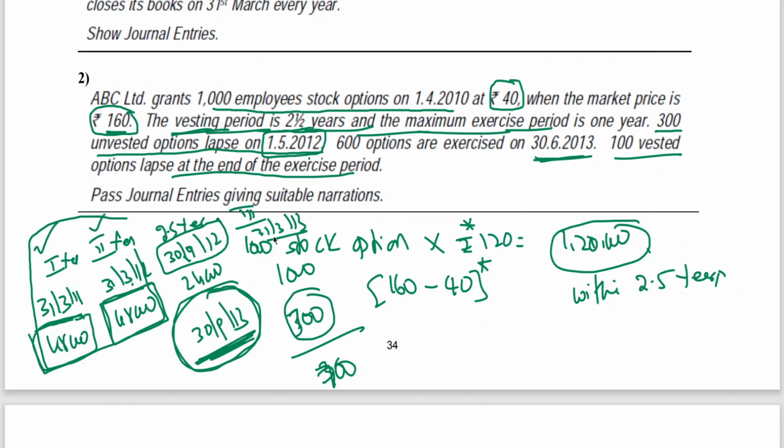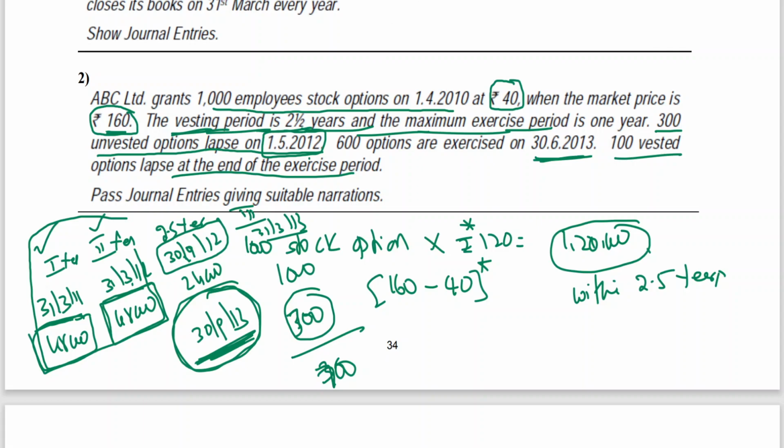So before this date we have the third year as 31st March 13. On 31st March 13, what is the number of forfeitures that has taken place? Because forfeiture that has taken place on 1/5/2012, unvested options are nothing but forfeiture, my dear friends. So what is the treatment of that? How you should record on 31st March 13 is the key.